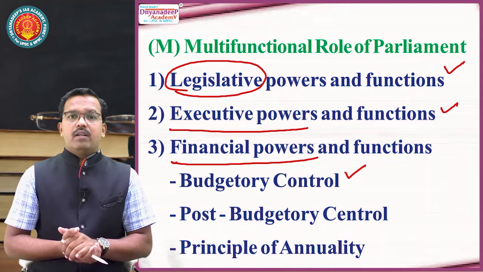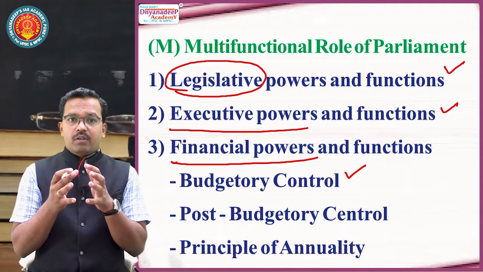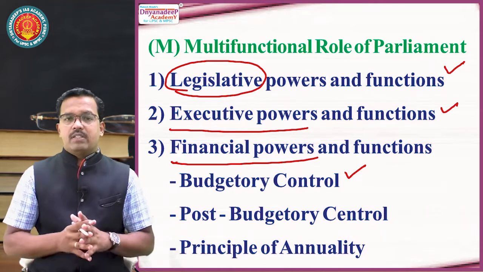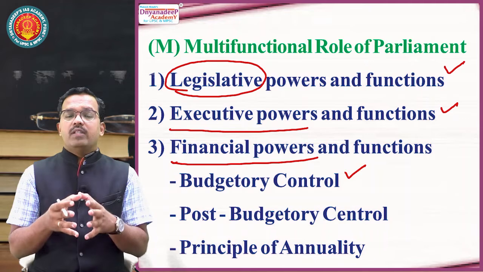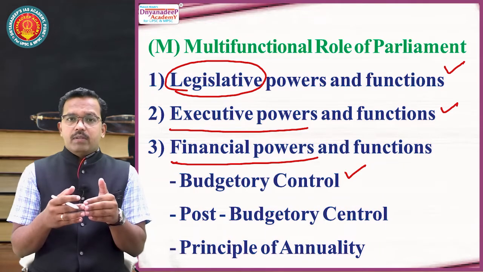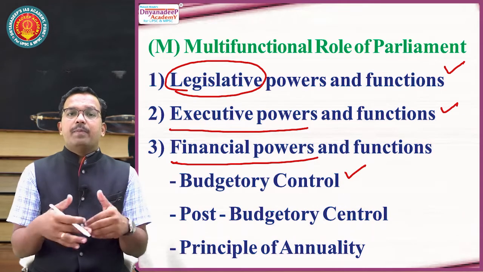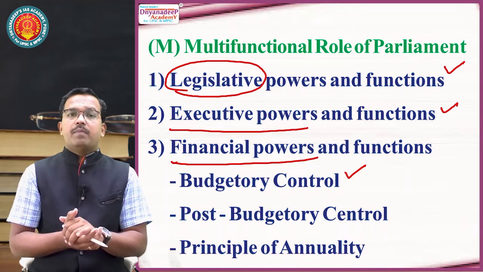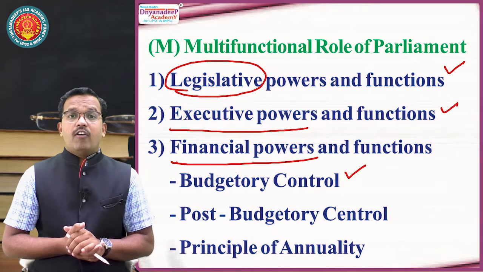Through this budget, the government is able to exercise its influence on the entire Indian polity, economy, society and all these aspects. That's why having control over the budget through various means is one of the most important functions of the Indian Parliament. Why? Because in the budget, the money which will be spent by the PM and Council of Ministers is people's money. A very important term is used for this people's money. It is called the public purse. And a very important line: Parliament is the guardian of the public purse.